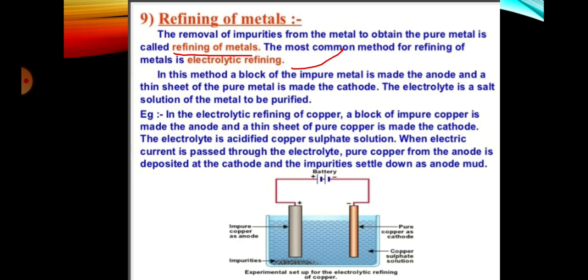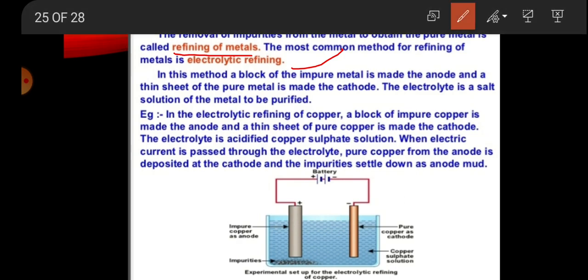In this method, we take a block of impure metal as the anode, and a thin sheet of pure metal as the cathode. The electrolyte is a salt solution of the metal to be purified. For example, in the electrolytic refining of copper,